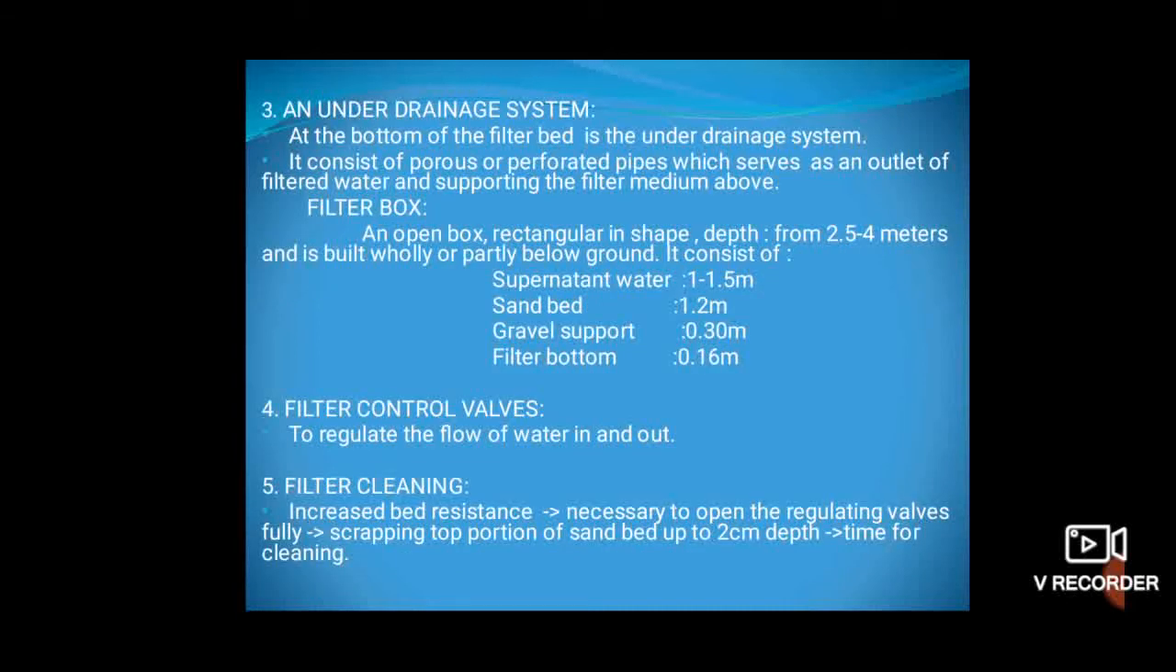Under drainage system. It lies at the bottom of the sand bed and consists of porous or perforated pipes which serve as an outlet of filtered water and support the filter medium above. Filter box. It is an open box which is rectangular in shape. Depth varies from 2.5 to 4 meters and it is built partially or wholly below the ground and consists of supernatant water, sand bed, gravel support and filtered water.